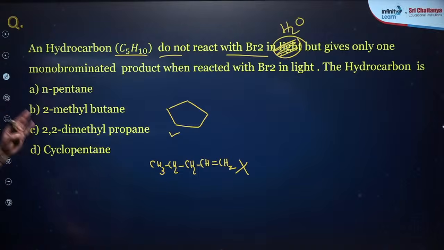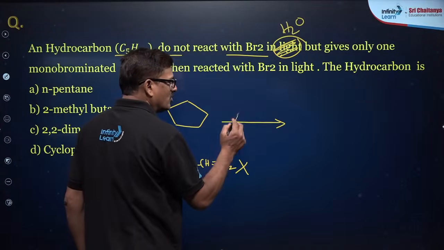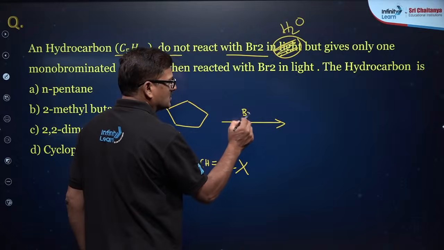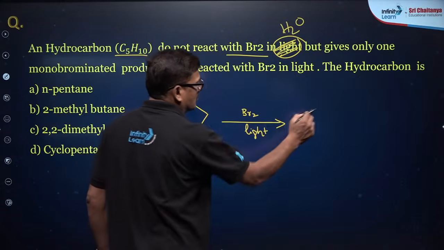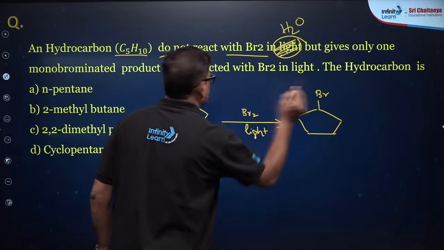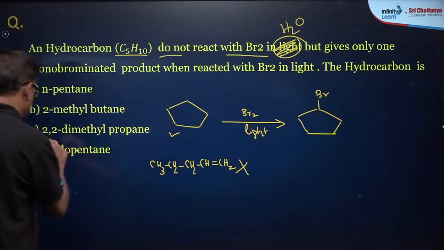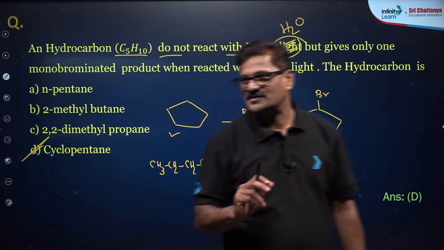With Br2 in the presence of light, the product you are going to get is like this, with Br here. So this is supposed to be cyclopentane. Option D is the correct answer for this question.